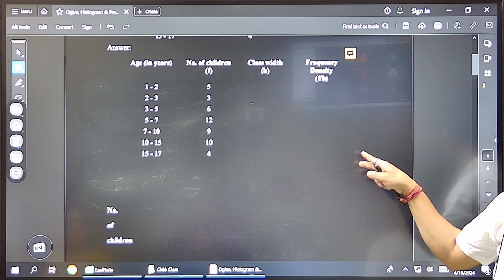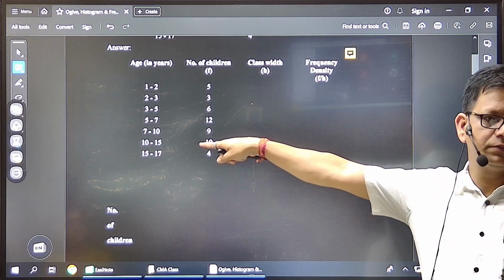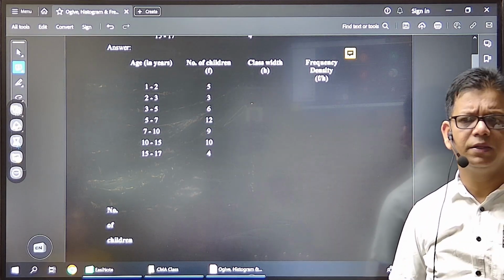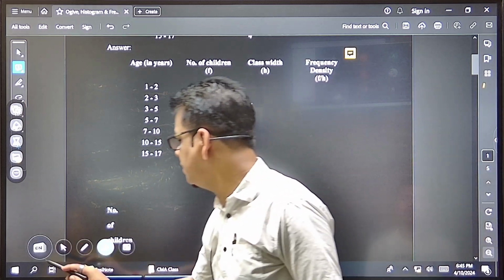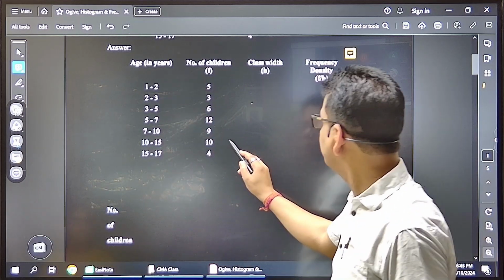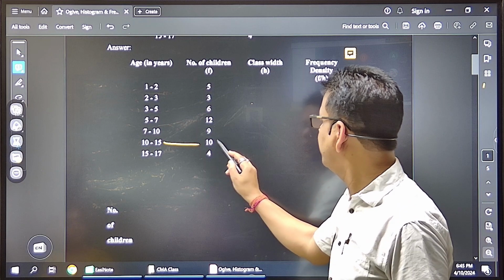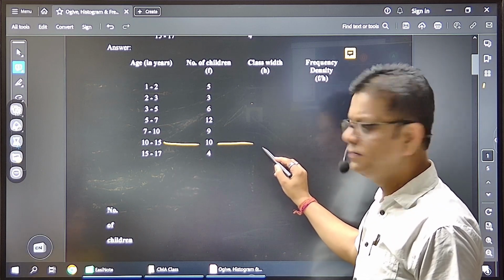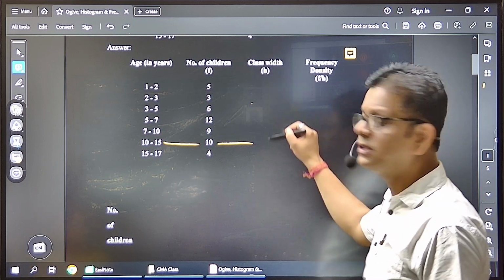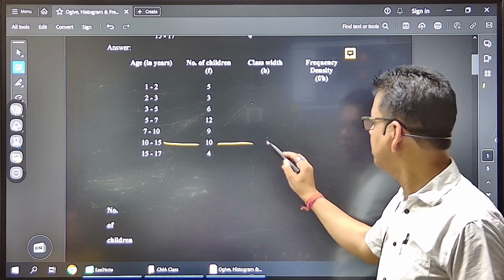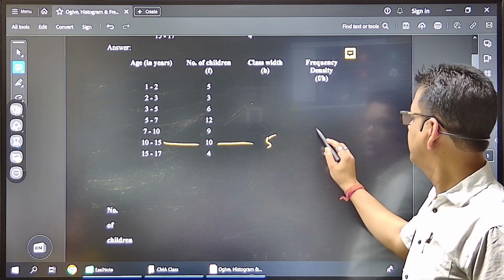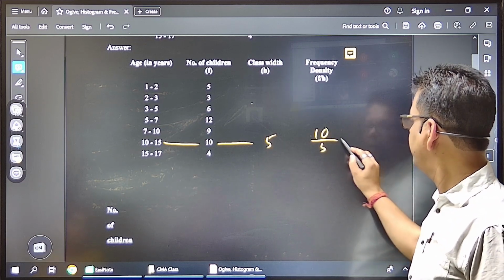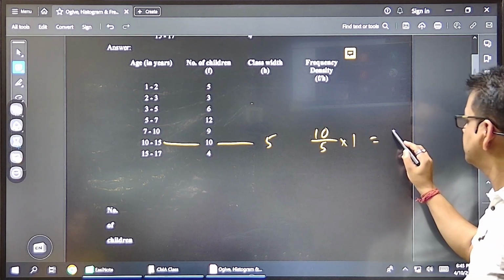If it is 2, what was the actual frequency? I repeat this question. Please look at this. So when I was doing this one, how much did I get here? No, this class, we did how much? 5. It was 5. How much did I get here? 10 divided by 5 multiplied by, so it was 2.